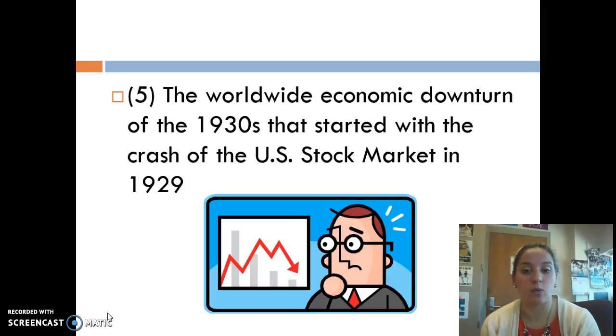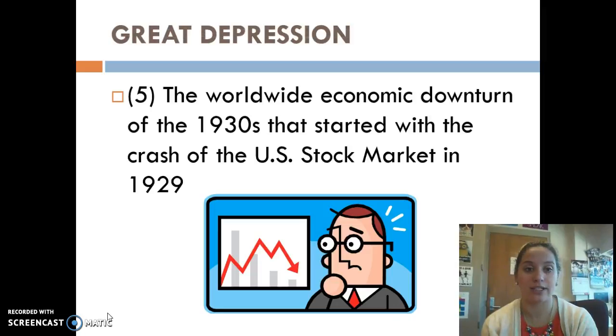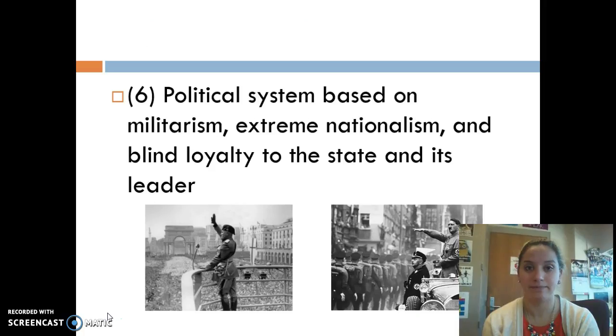Number 5 is the worldwide economic downturn of the 1930s that started with the crash of the U.S. stock market in 1929. You've probably heard of this before. This is known as the Great Depression. Maybe some of your great-grandparents or your grandparents were alive during this time period. Be a great thing to ask them about and what their life was like then.